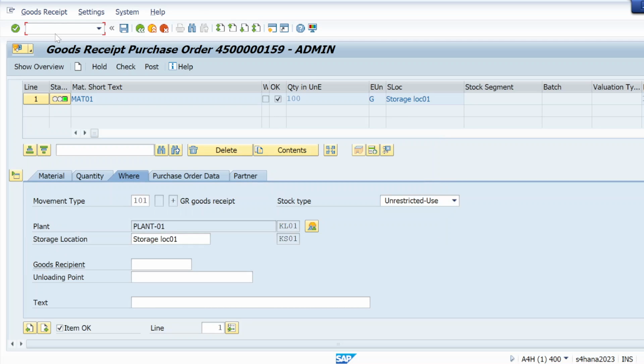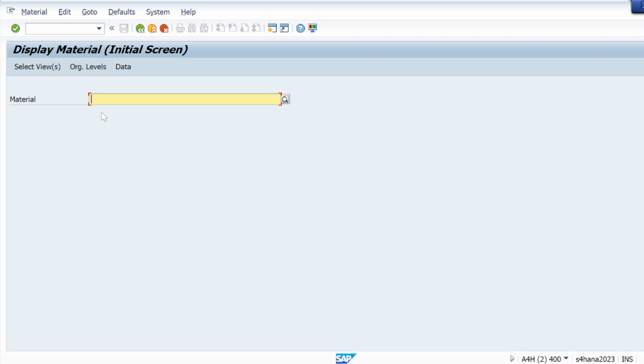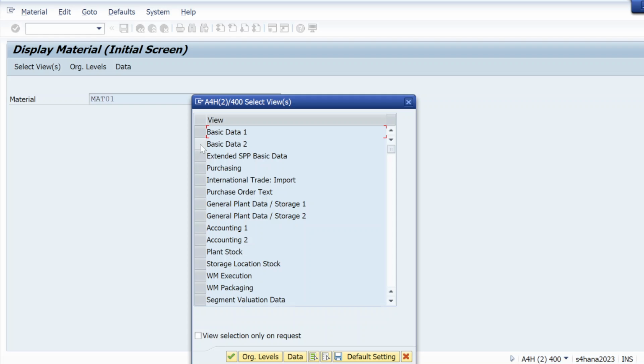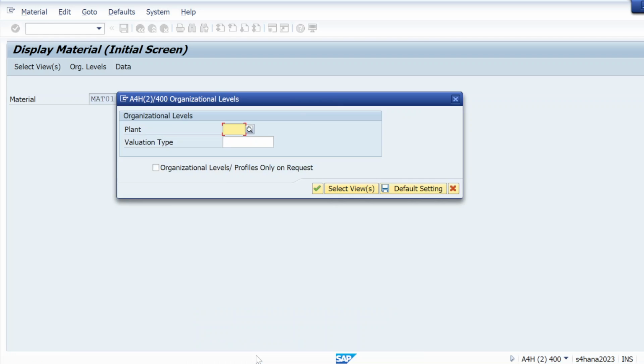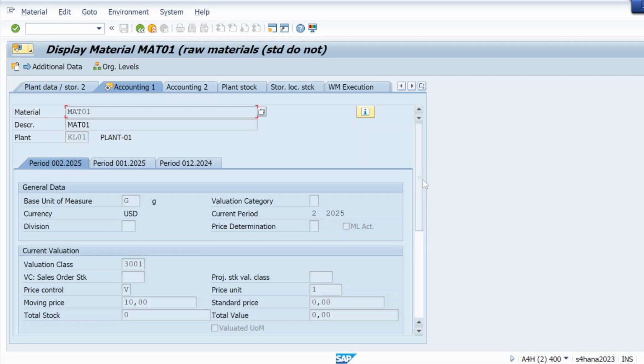Simply, if you go to T code MM03 and give the material number, like I'm getting that for MAT01, let me go to the accounting one view, give your plant here, hit enter, and you can see in the accounting one view that material ledger is not activated.